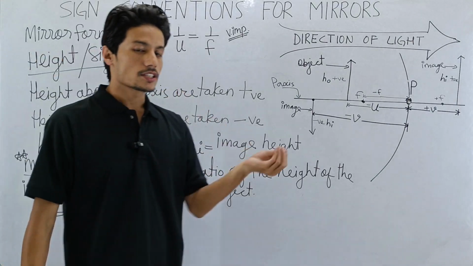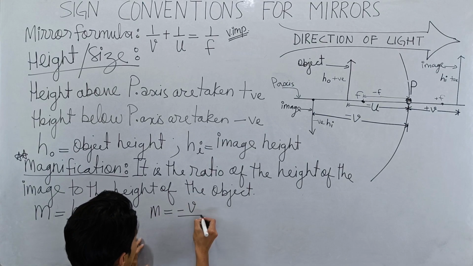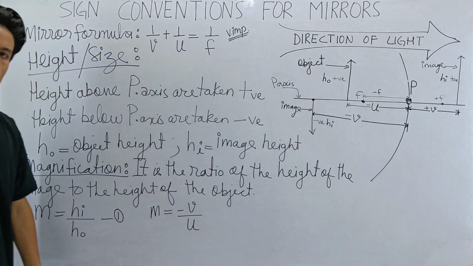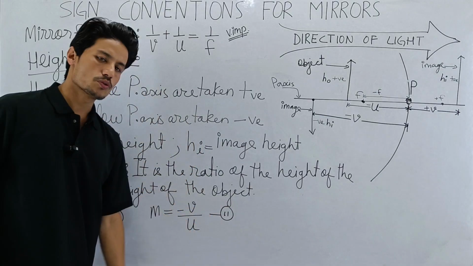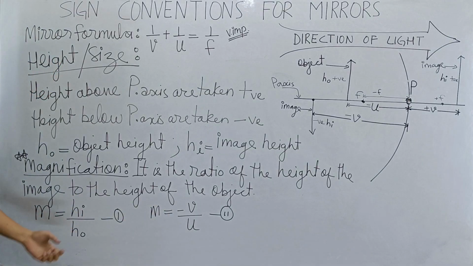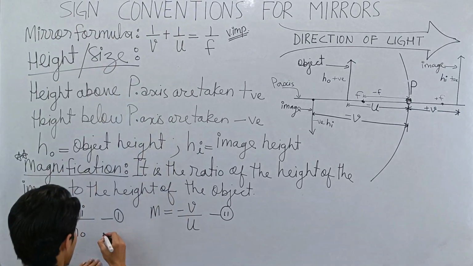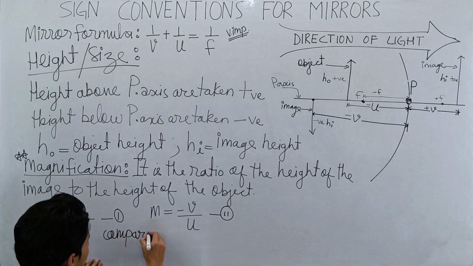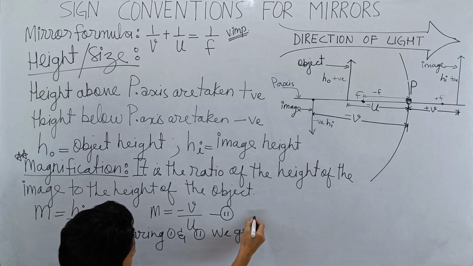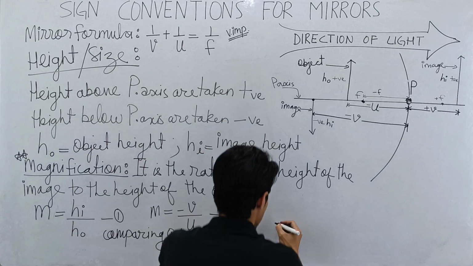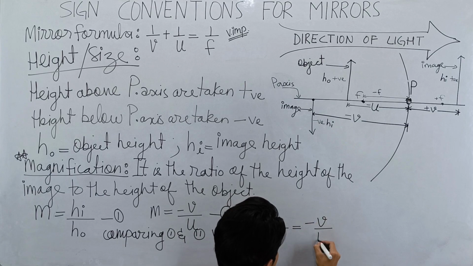But then there is also another formula for magnification, which is M is equal to minus V by U. This is also another formula for magnification. So we have two formulas for magnification. Equation 1, equation 2. Comparing equation 1 and equation 2, what will you get? We get HI divided by HO is equal to minus V by U.